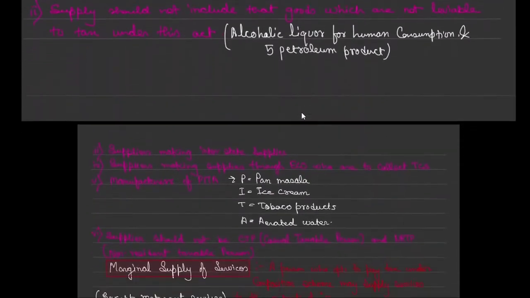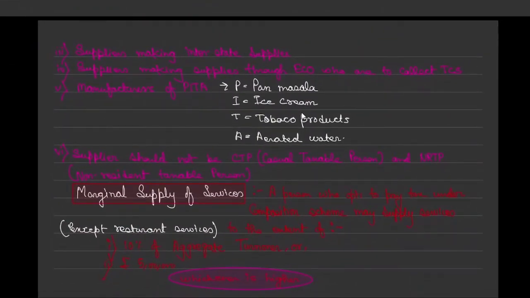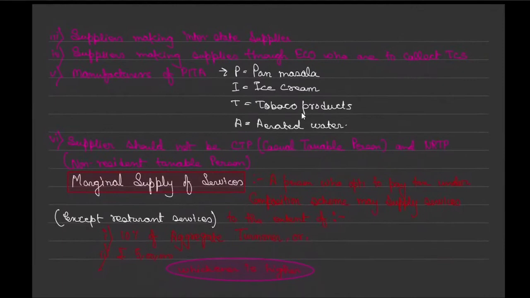Next conditions are very simple. You are not allowed to make interstate supplies. Why? Because it is for small taxpayers, so intra-state is the only limit for them, they cannot go interstate. Again, we read a point that they should not be registered on ECO, correct? If they are registered on ECO, they cannot go for composition scheme.